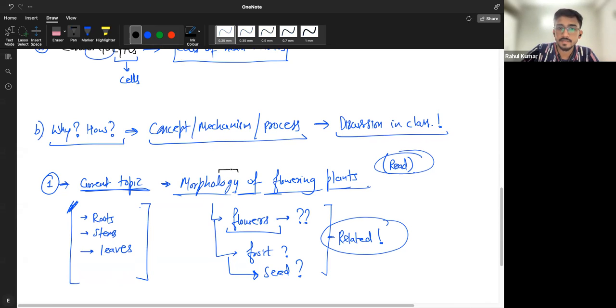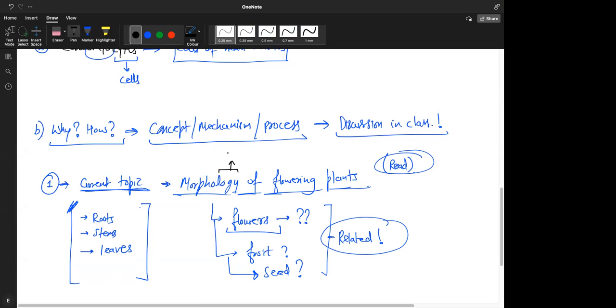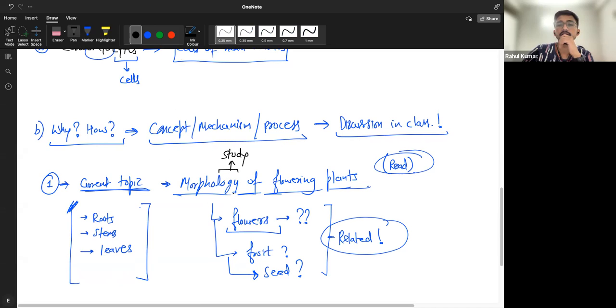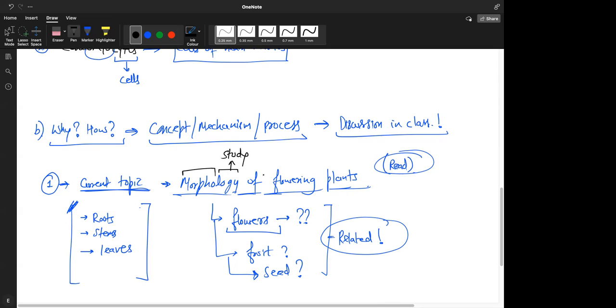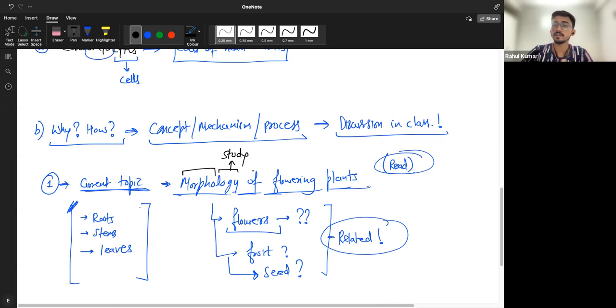So morphology, can you now tell me what does the word logy mean? Logy in science, in biology. Sir, I'm not sure. Logy means study. Okay. And what does the word bio mean in biology? Bio means life. Okay. So what is biology? The subject where we study life. So what is morphology?